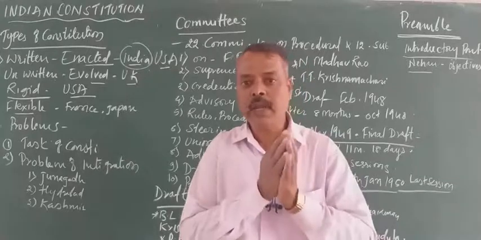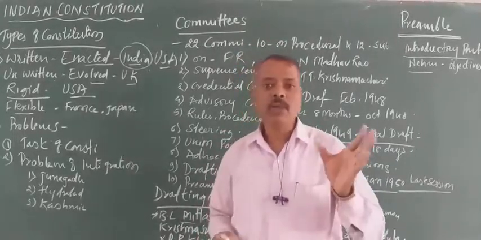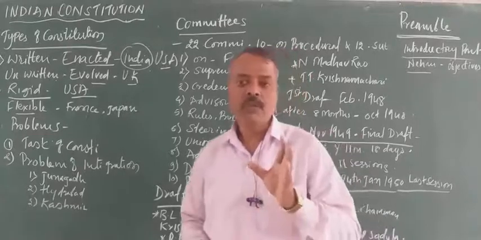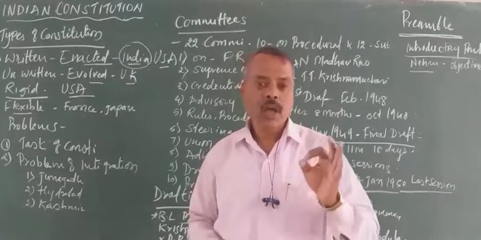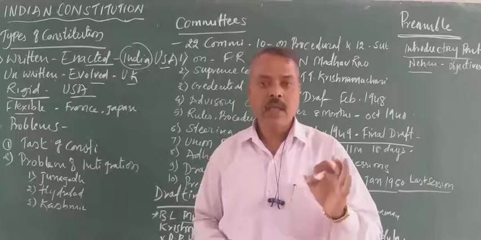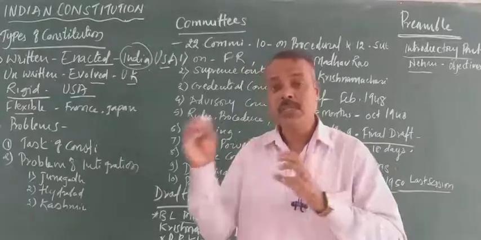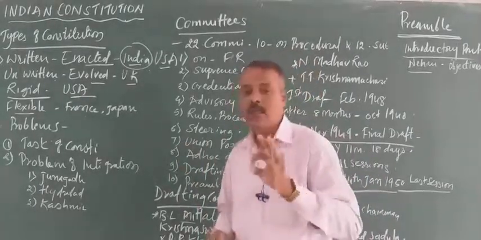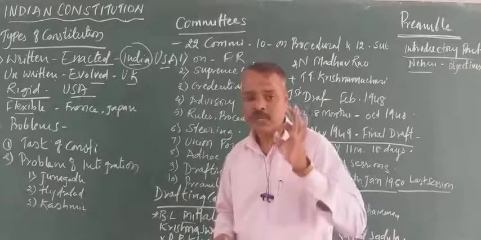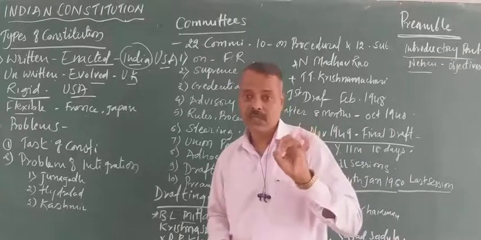Out of 389, 296 members were elected from British India. Out of 296, 292 are elected and 4 members are from the chief commissioner states. Yesterday I told you that India was divided into 3 parts. One is British India, second is the princely states, and third is the commissioner states.